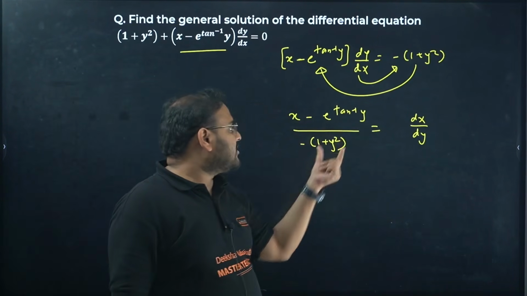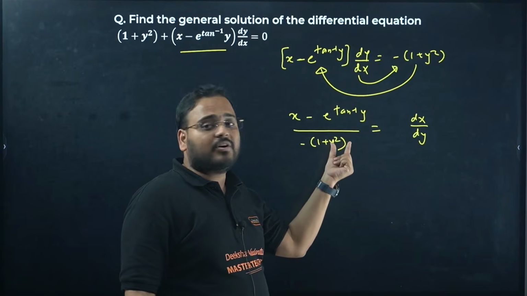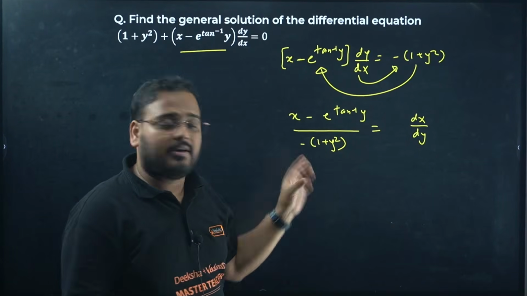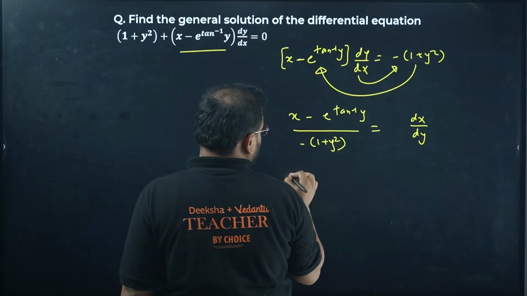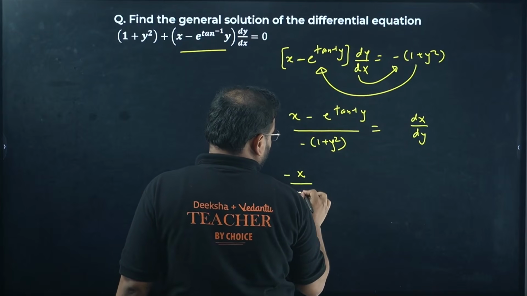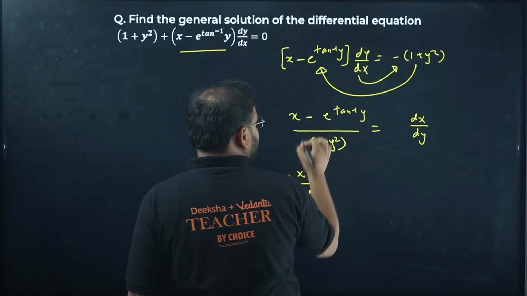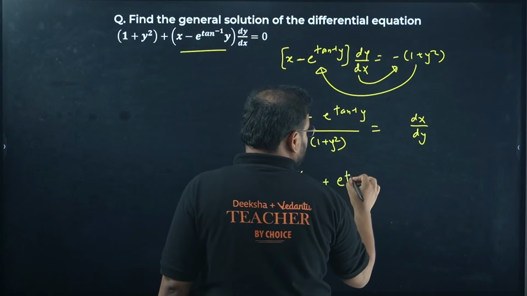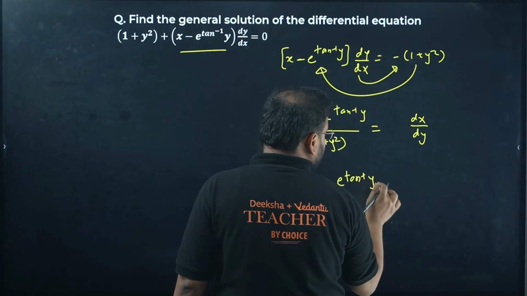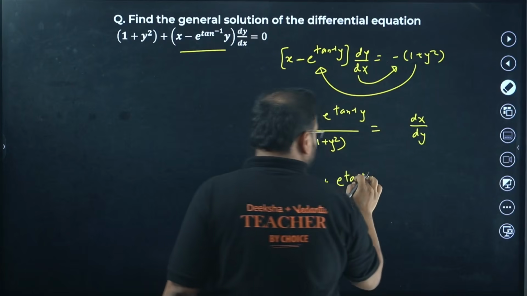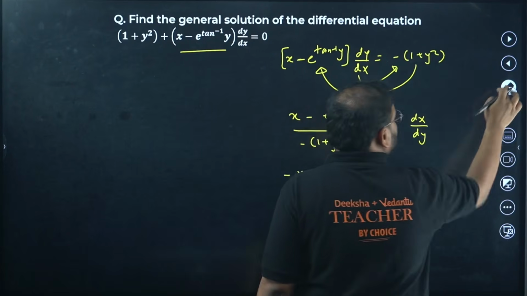Check, this term over here is becoming Q of y actually. I'll show you. Expand, you'll get minus x upon 1 plus y square, and this becomes minus and minus, so plus e power tan inverse of y. I know it might be confusing for some of you, but don't worry, I'm going to simplify for all of you.